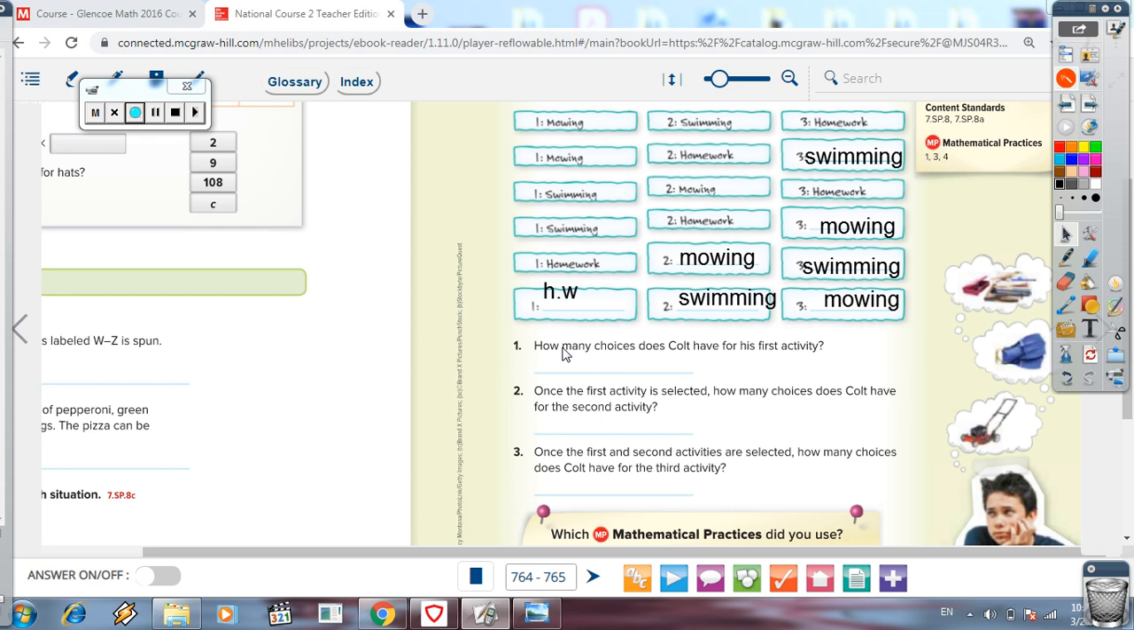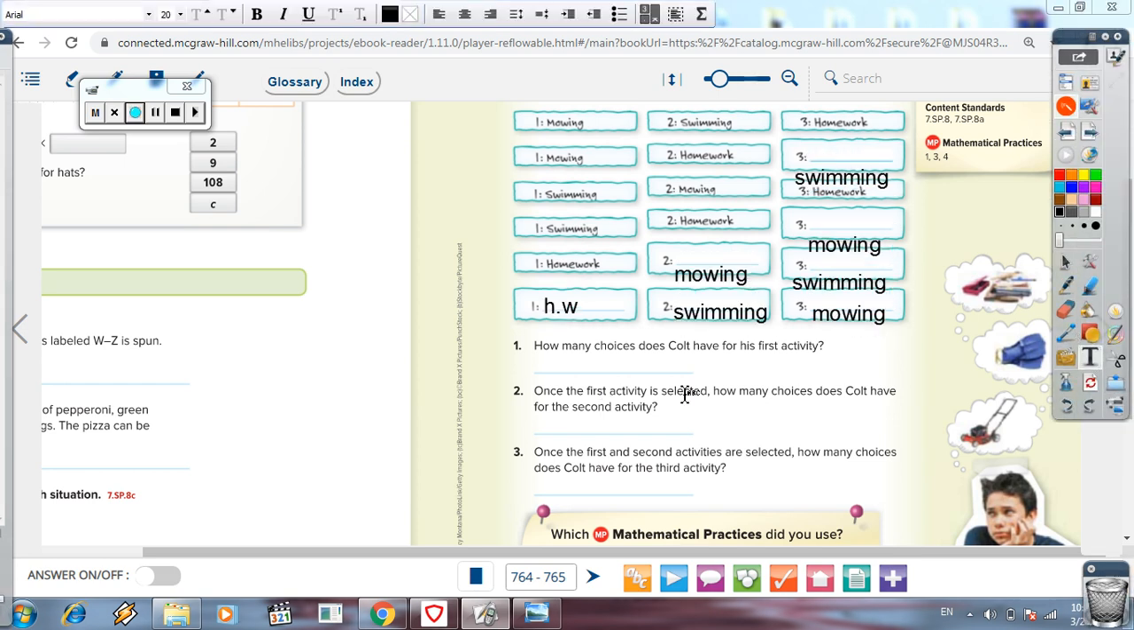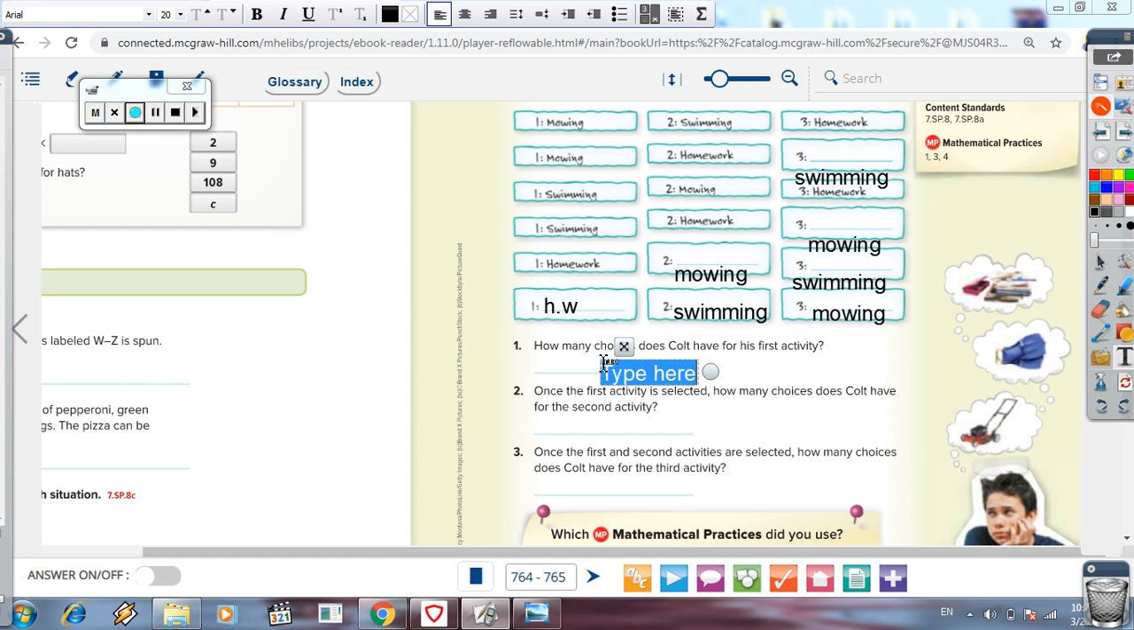So how many choices does Cole have for his first activity? If you look here, how many activities can he do the first time? No one tell me it's 6. No, it's only 3. He has only 3 activities. He has mowing, he has swimming, and he has homework. Then I will write here only 3.